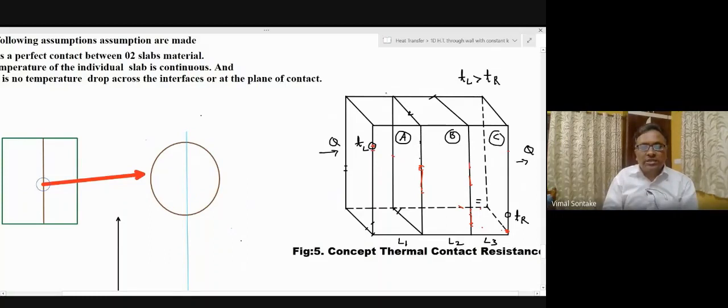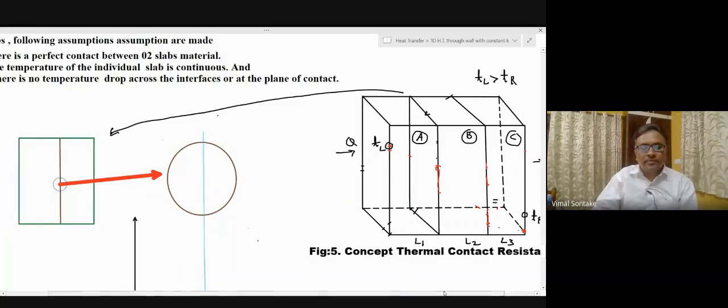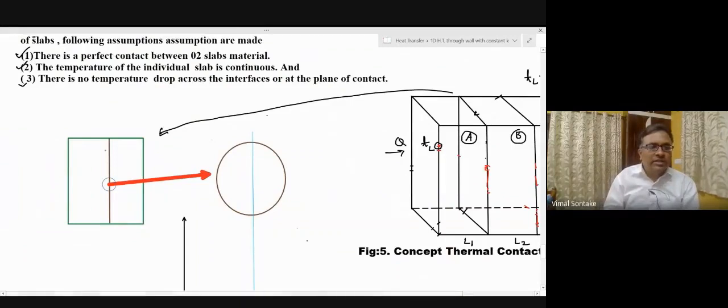To understand this, let us consider this diagram separately. Let's say this represents the slab A and this represents the slab B. So if there exists a perfect contact between slab material A and B, there will be a single plane of contact.